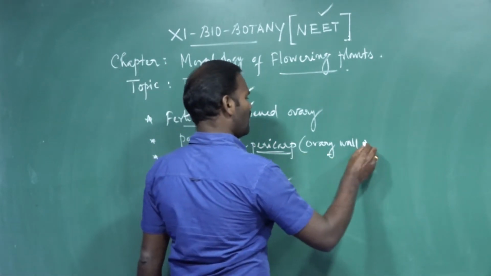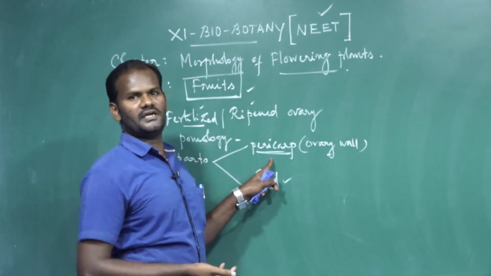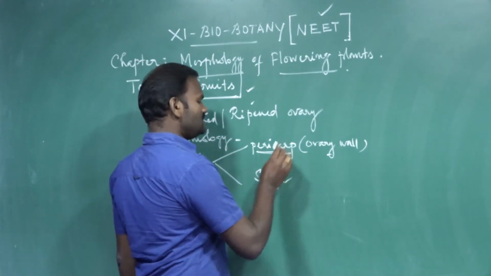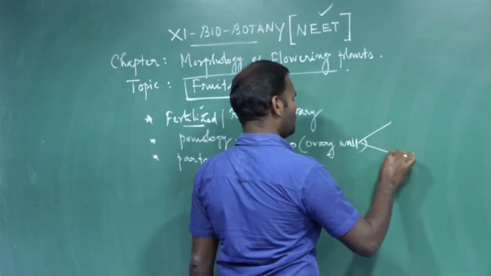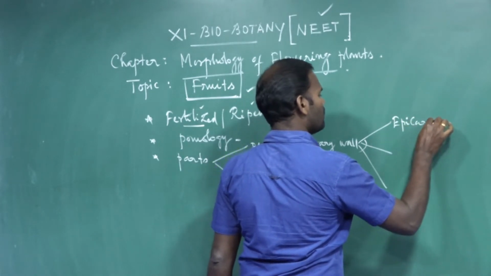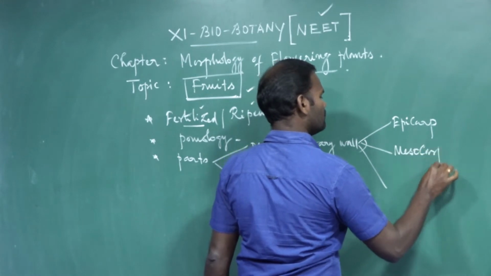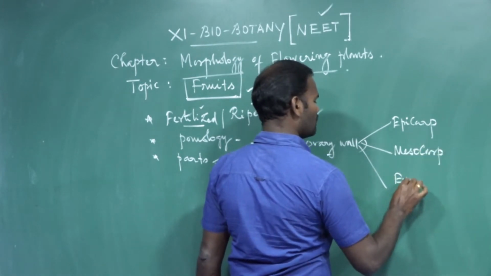Pericarp or ovary wall may be either dry or fleshy in condition. In the case of fleshy condition, it is further divided into epicarp, mesocarp, then endocarp.